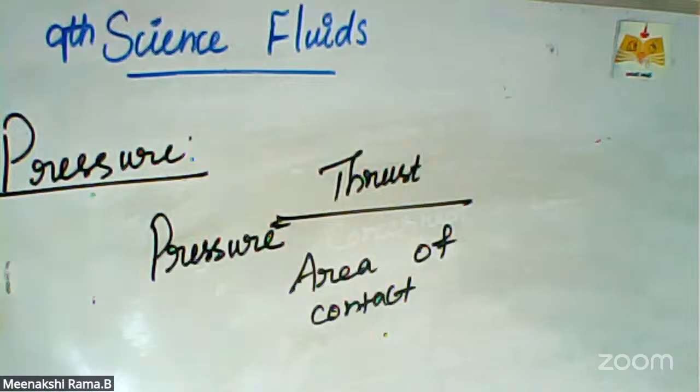So the effect of thrust depends on the area on which it acts. Is that clear? For the same force, if the area is larger, the pressure is low, and vice versa. Pressure depends on the area of application.